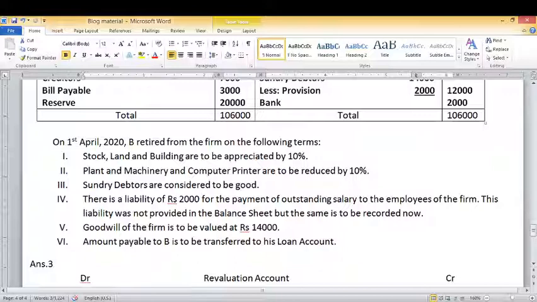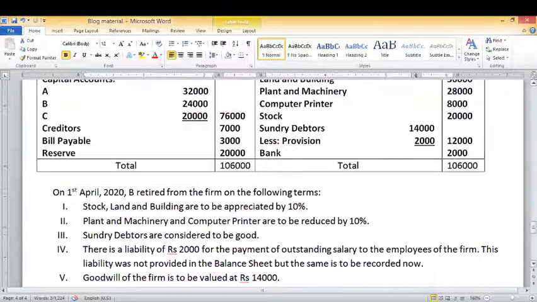Next adjustment: sundry debtors are considered to be good. What does it mean? It means there is no need of provision because all debtors are considered good. So we can say that provision for doubtful debts is no longer required. It is a case of decrease in the value of provision for doubtful debts.